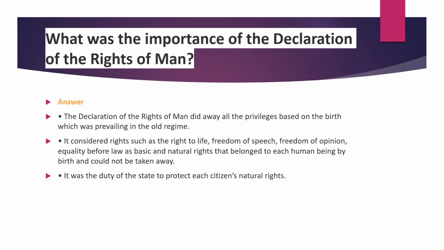The second one is that it considered rights. Apart from the rights they are giving, one is the right to life. They have life, they know how to live, and no one interferes. The second one is freedom of speech. If they have a different opinion regarding anyone, any government or any ruling dynasty, the people have the right to open up their mind and speak out in front of everyone.